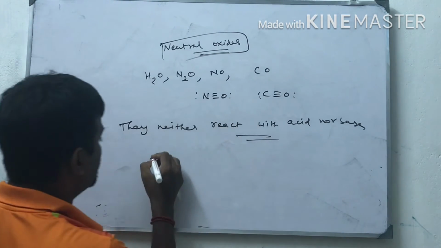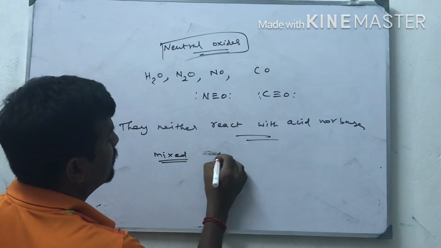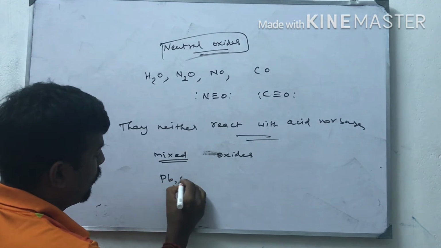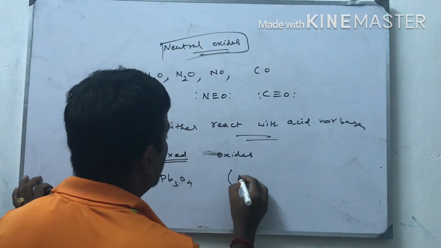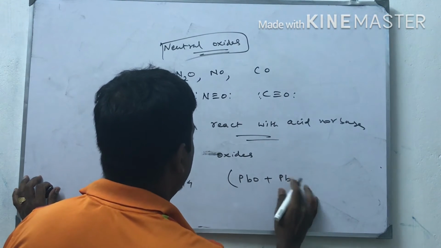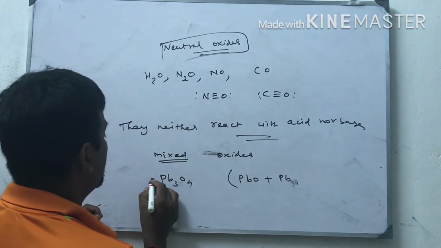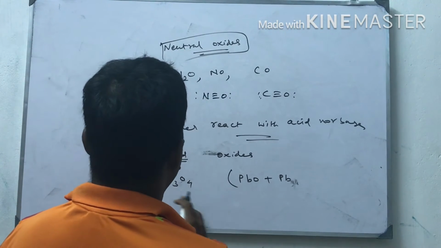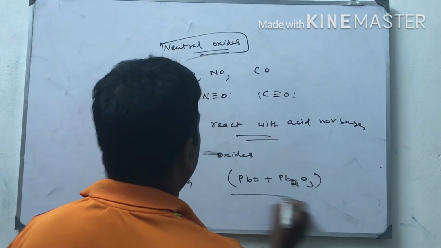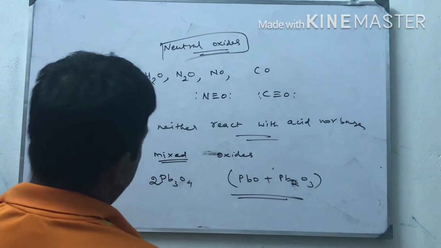Next type is called mixed oxides. Let us see Pb3O4. It contains two oxides, 2PbO plus PbO2. So two oxides mixed together are called mixed oxides.